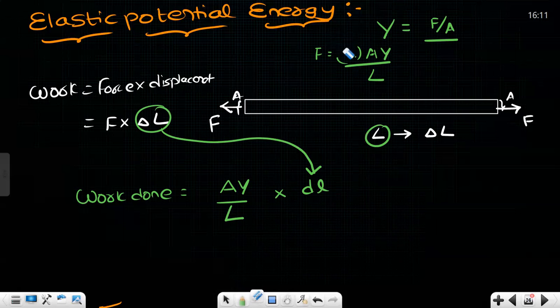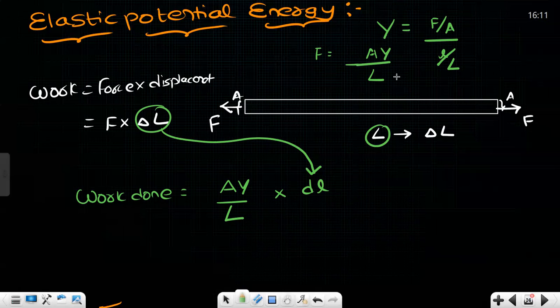It will not be dl. I'll make it clear again, sir. Here at one instant, there is a change in length, small l, divided by capital L. Imagine you tried stretching the rod. After 2 seconds, the rod increased its length by small l.